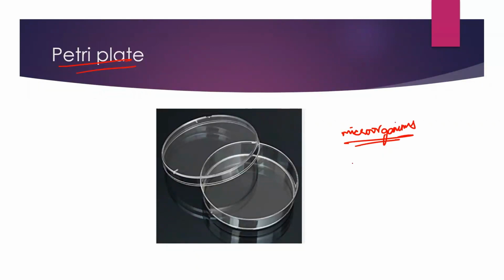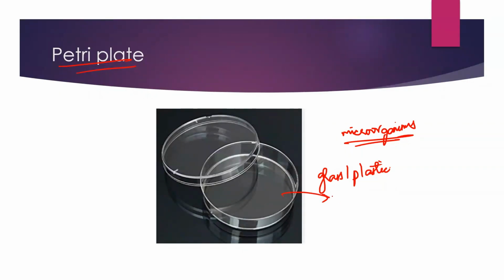We have Petri plates. These Petri plates can be either of glass or plastic. You can see this is the lid of the Petri plate. And just like when you sow a seed or plant, we first put soil in it which is rich in nutrients, in the same way here, if you directly put bacteria in it, will it be able to grow even if I give temperature, sunlight, everything? No, obviously not, it requires nutrients.